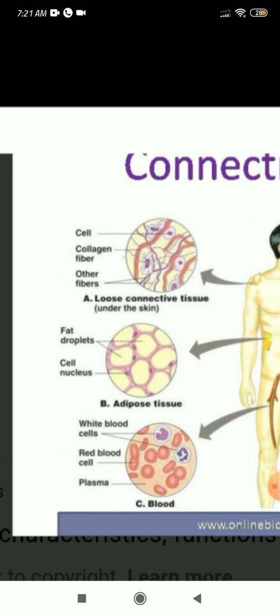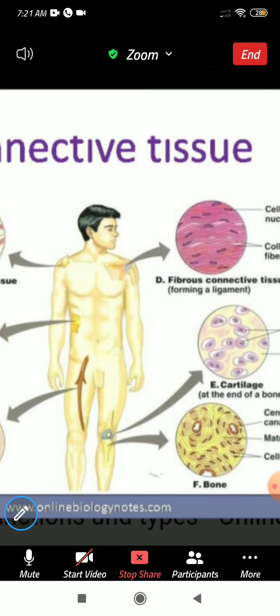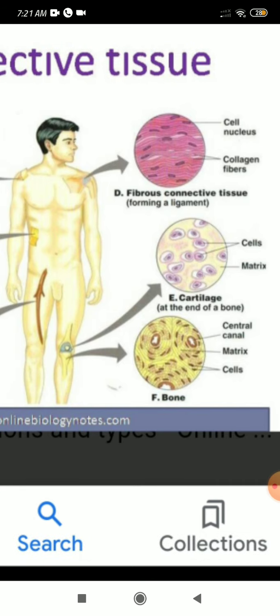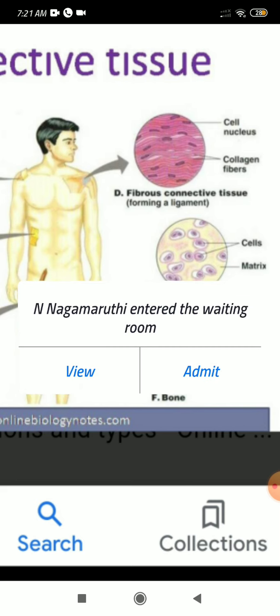And the next one we can see here, first, let me discuss the bone. Bone is also one type of connective tissue. We already know the function of the bone. The bone gives structural support, a structure to the animals. It is the framework that supports the body. It is the major component of the skeletal system.